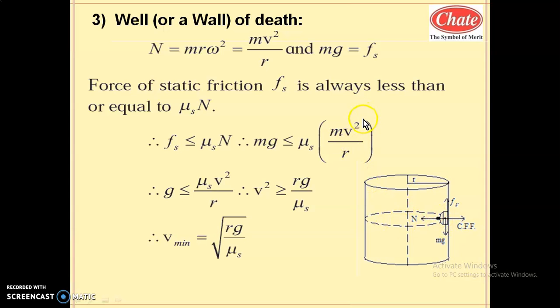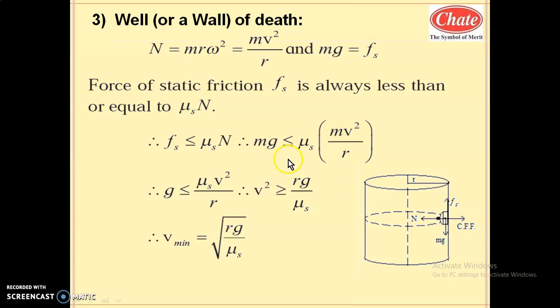As v increases, this factor increases. As this factor increases, mu s into N increases, whereas mg is constant. So whenever mu s N is greater than or equal to mg, it will be a safe condition, the vehicle will not fall, and that will be a motion on a vertical surface in a horizontal plane.